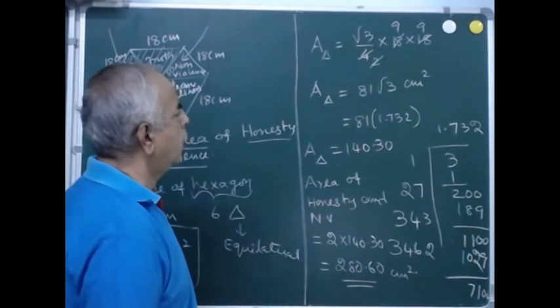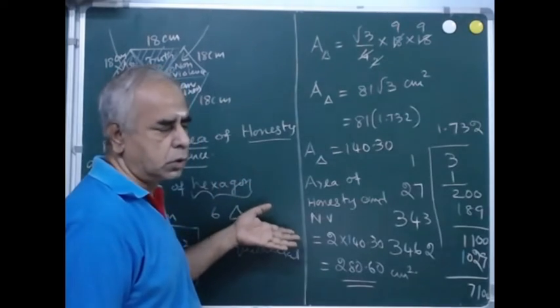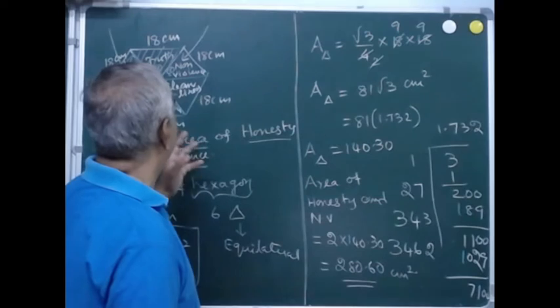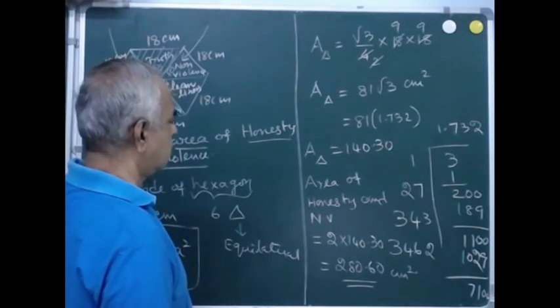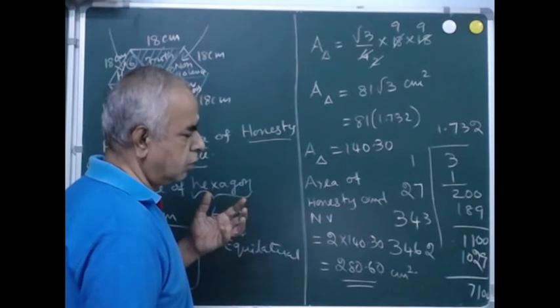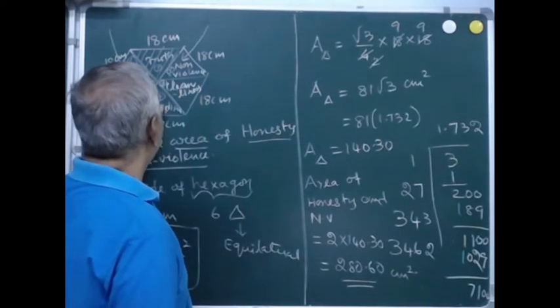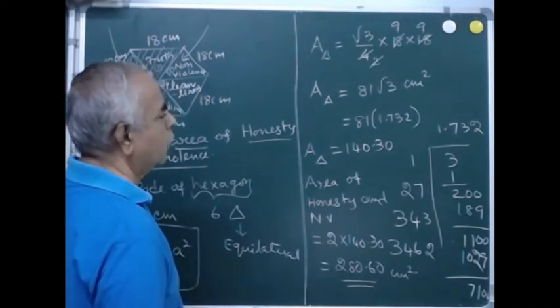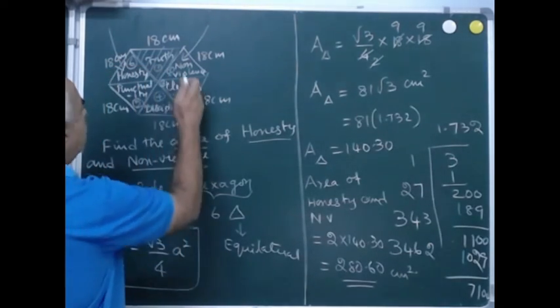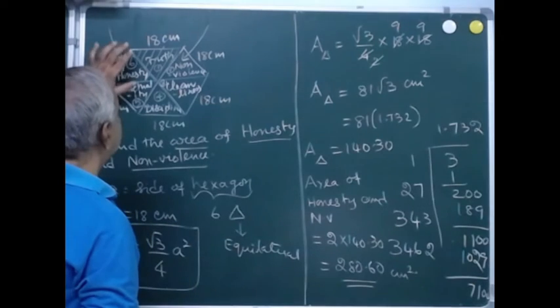So the area of honesty and non-violence is 280.6. It can be a value-based question also, so they may ask, for instance, among these 6 triangles, which should be given priority? All should be given, because all have equal values. As human beings, we should have these values. What are these values?